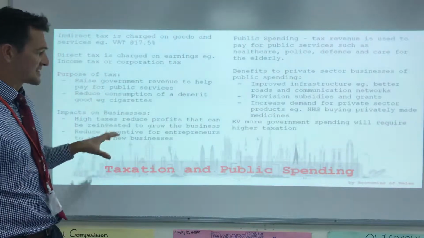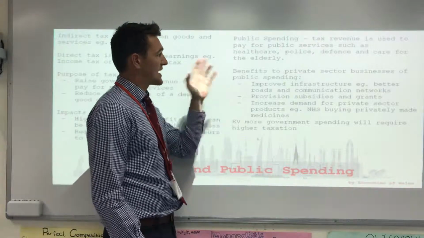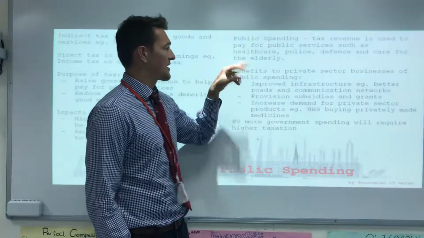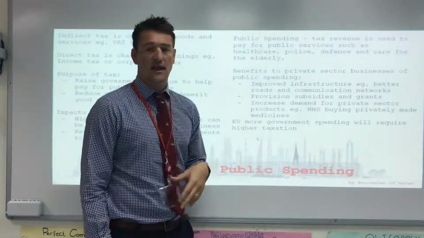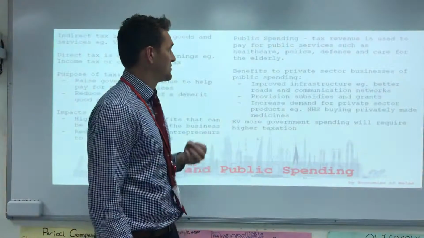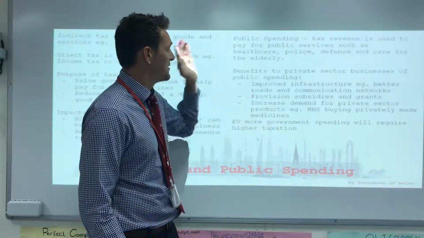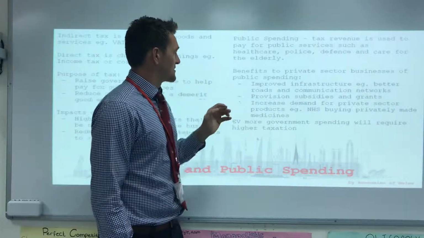So once the taxation has occurred, what does the government do with it? Public spending. Okay. So tax is used to pay for public services such as healthcare, police, defence, care for the elderly, and essentially they're intervening in those markets because they have to try and correct the market failures. Okay. So tax is used for public spending.